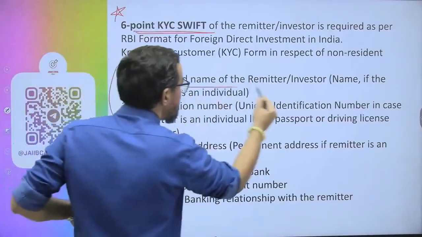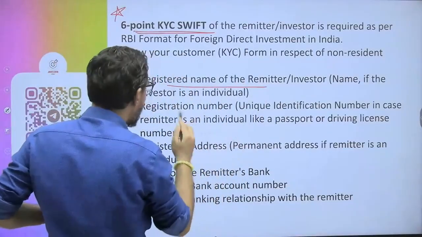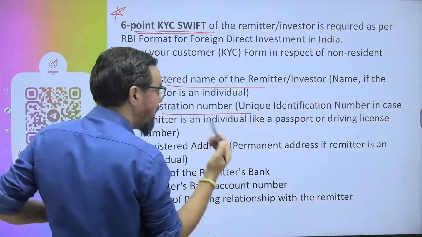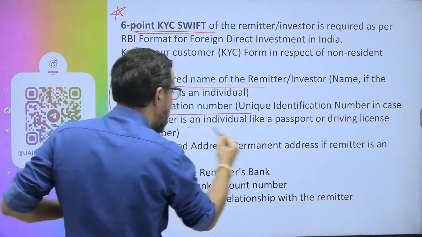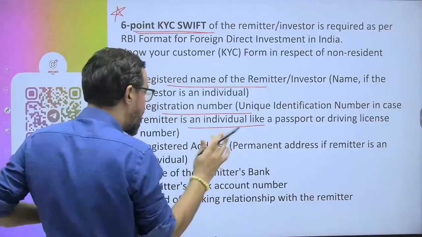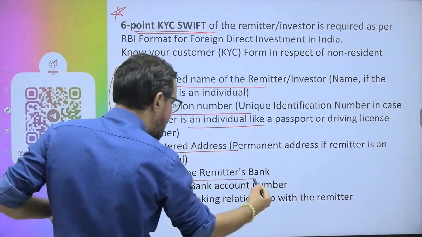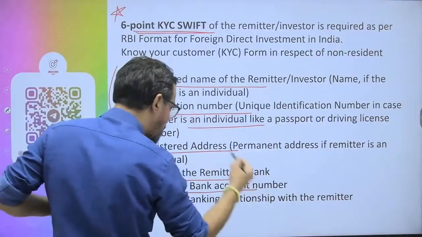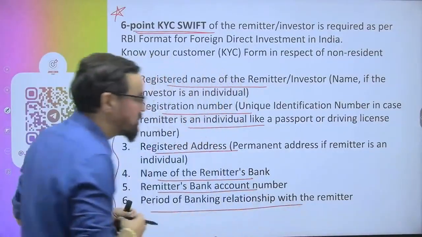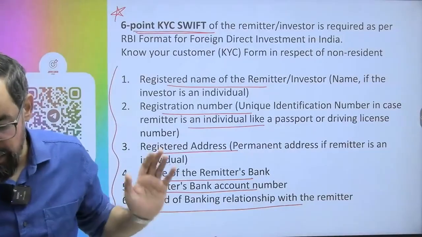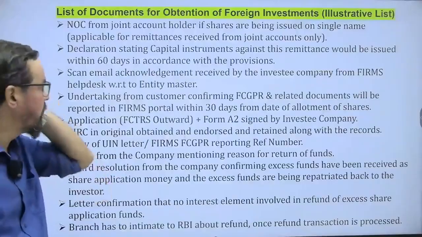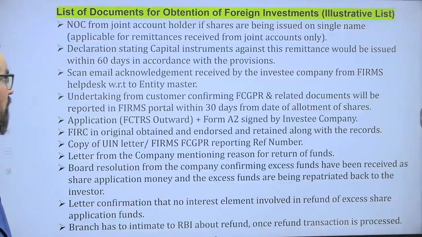One is the registration name of the remitter or investor, registration number, unique identification number in case the remitter is an individual, like passport or driving license, registered Aadhaar, address, name of the remitter's bank, remitter bank account numbers, and period of bank relationship with the remitter. Okay? So these are the requirements which are generally part of this particular list of documents for obtaining foreign investments. Okay? So please go through these.